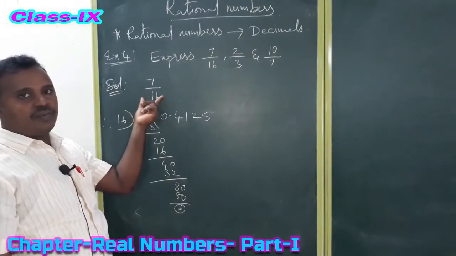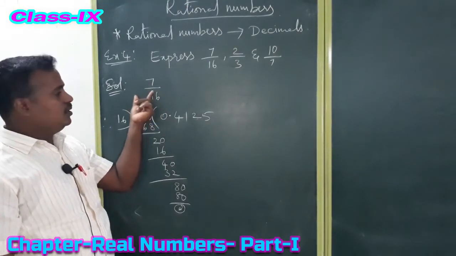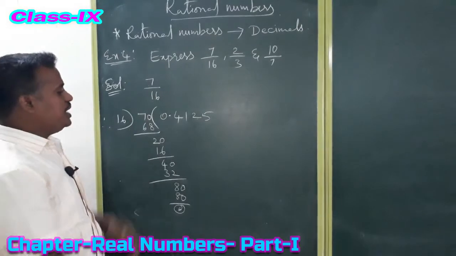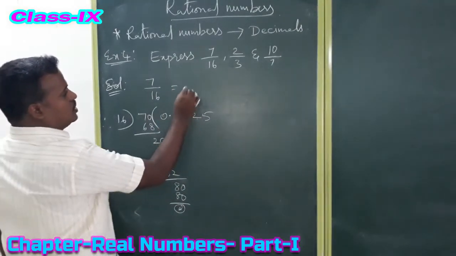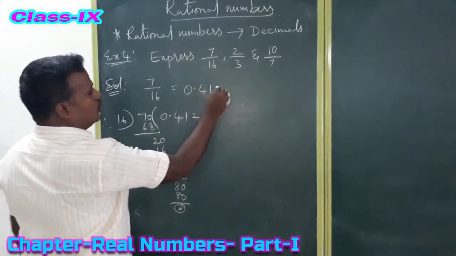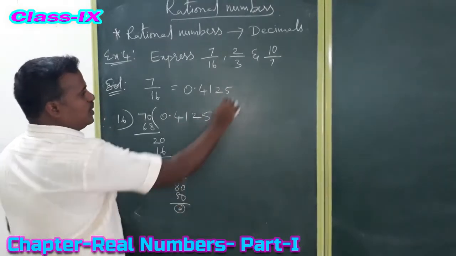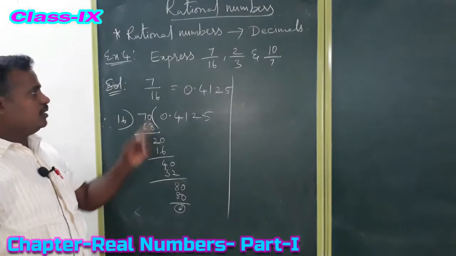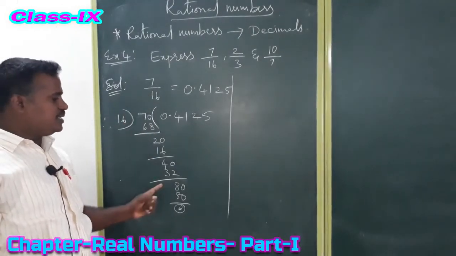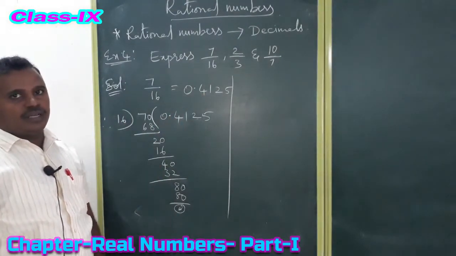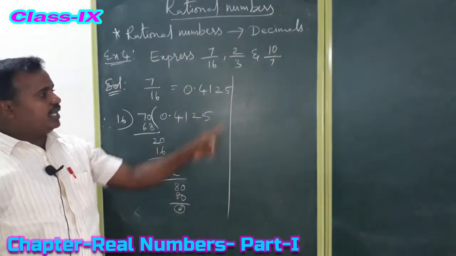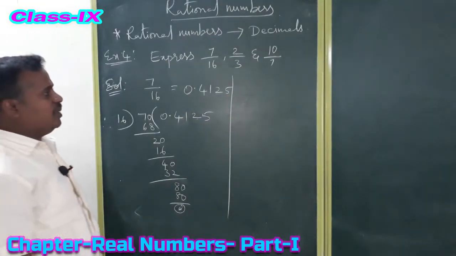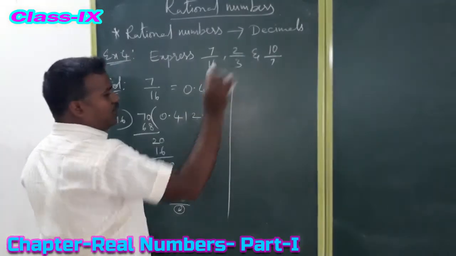This is the decimal expansion of the given rational number. This fractional number, by doing division, we can change into a decimal number. 0.4375 is the decimal expansion of the given rational number. So here we are getting a terminating decimal. Why? Because it is not going on.